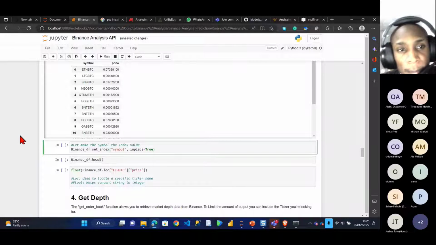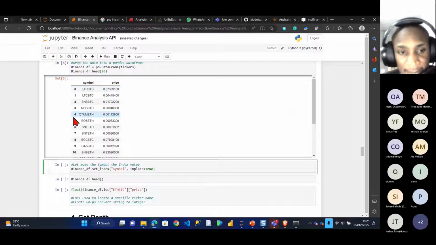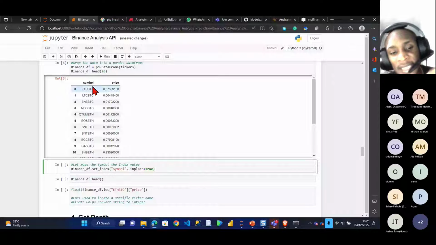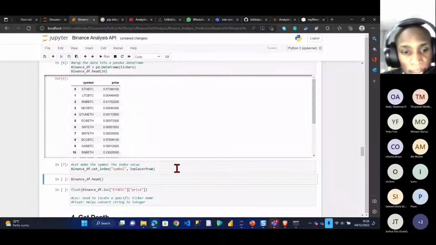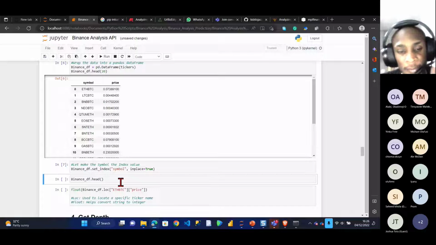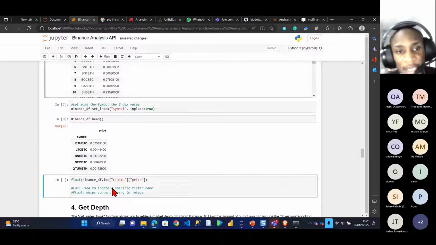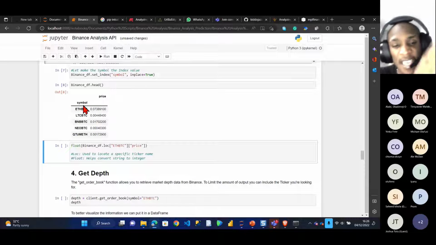Now what I want to do is make the symbol my index. You can see my index is showing 0, 1. I don't have a proper index here. So I have to make the symbol my index next. So I'll run this also, and I also call head. So head gives me the first 5 rows. If I run this, I can see now the symbol is my index. I've made the symbol my index.